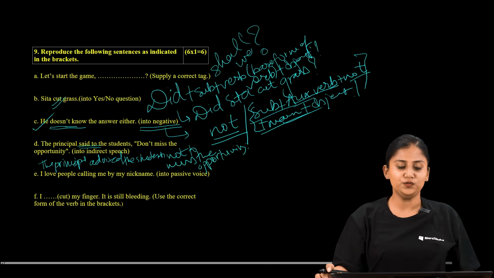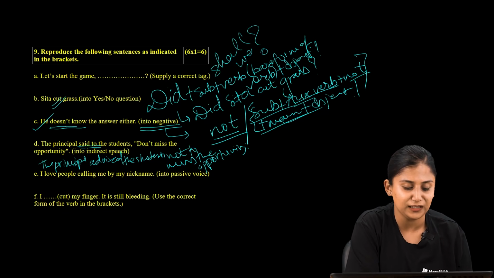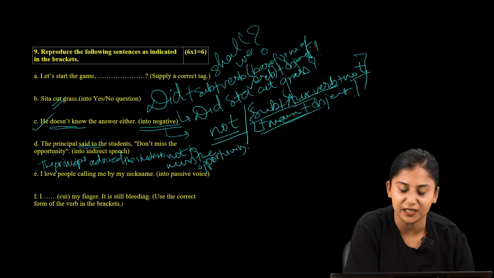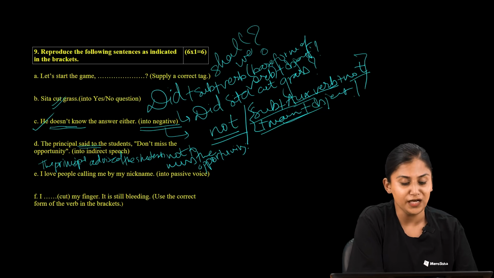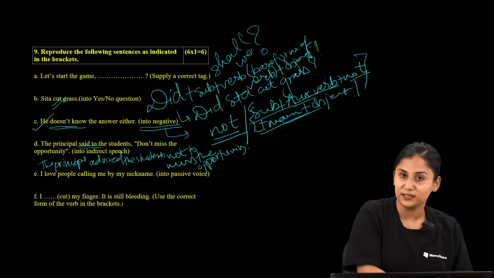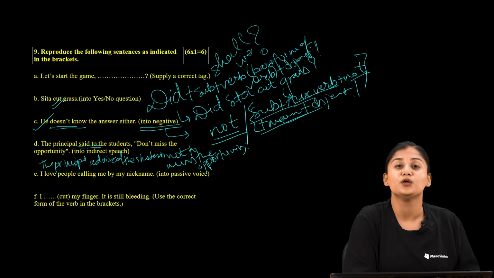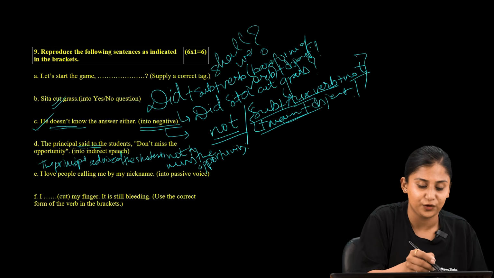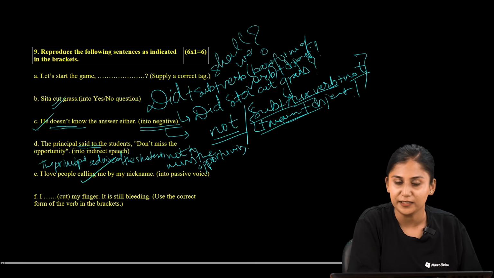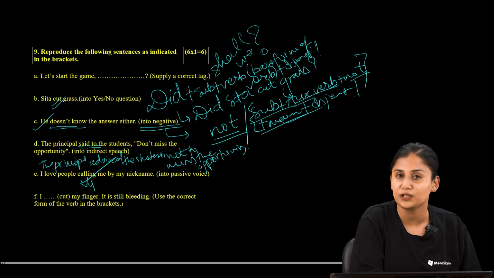So yeah, now let us move to another question, that is number E. I love people calling me by my nickname, and we are supposed to change this into passive voice. Now, as we are asked to change this into passive voice, the first and foremost thing that we are supposed to do is identify the verb in the sentence. So here the verb is calling, right? And in which form is it provided? This verb is in verb 4 form. It is in a continuous form.